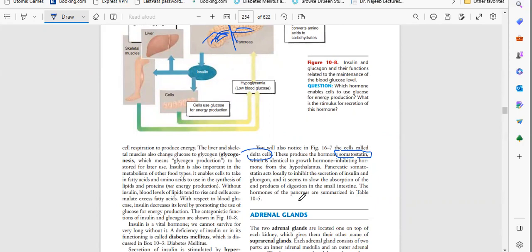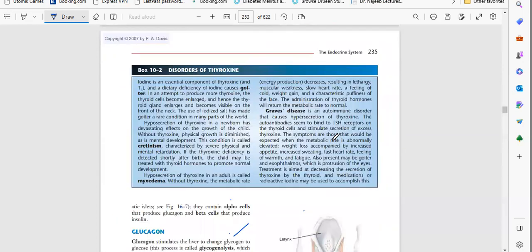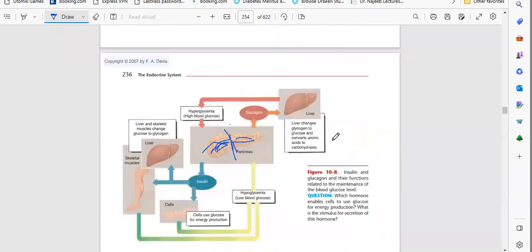These are the hormones of the pancreas. So basically, what will somatostatin do? It will inhibit glucagon and insulin both, and it will decrease the absorption of nutrition. When will it work? When both glucagon and insulin are high in the blood, somatostatin will be released into the blood. So these are the functions of alpha, beta, and delta cells. I will again summarize in Urdu and Hindi, and then after that you can ask questions if you have any doubts.